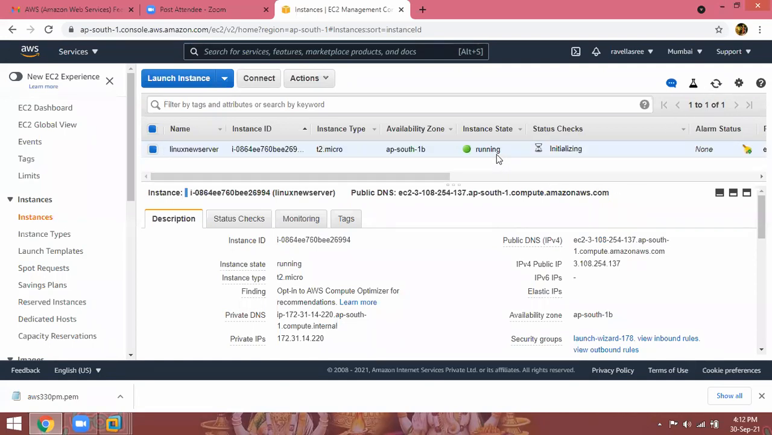Sir, this availability zone is showing AP South 1B. Does that mean you are still doing it from Mumbai? Yes. And what is this availability zone? It means it is available over there, and the hardware resources are allocated to you from there at the time you launch. We have 3 data centers in the Mumbai region, 1A, 1B, 1C. But our instance is only in one availability zone.